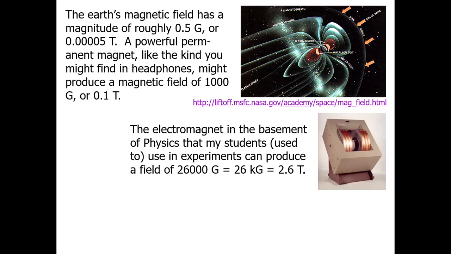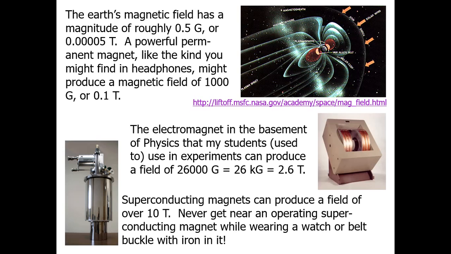The electromagnet in the basement of the physics building that my students use in experiments can produce a field of 26,000 gauss, or 26 kilogauss, or 2.6 Tesla. A superconducting magnet can produce a field of over 10 Tesla. Never get near an operating superconducting magnet while wearing a watch or belt buckle with iron in it.